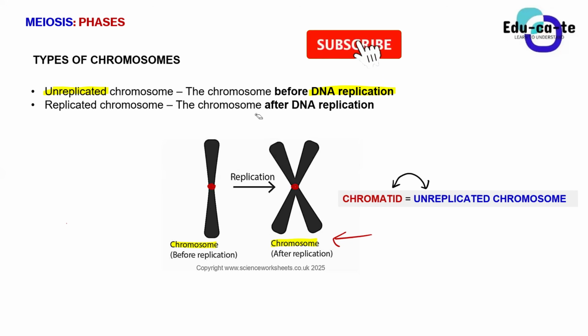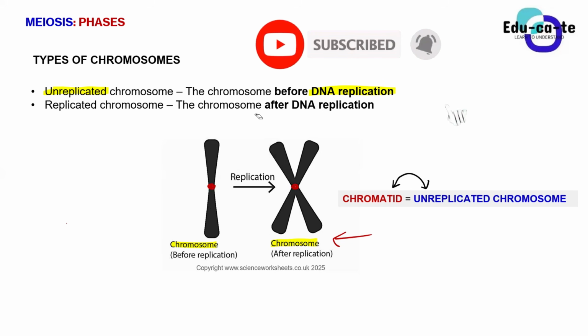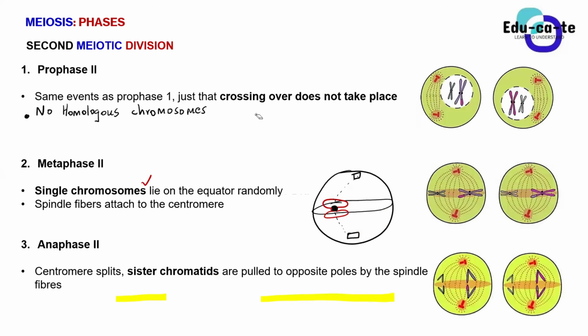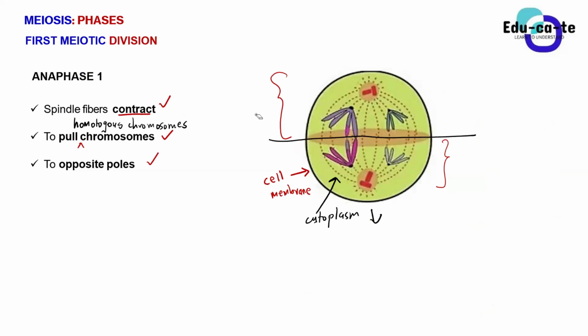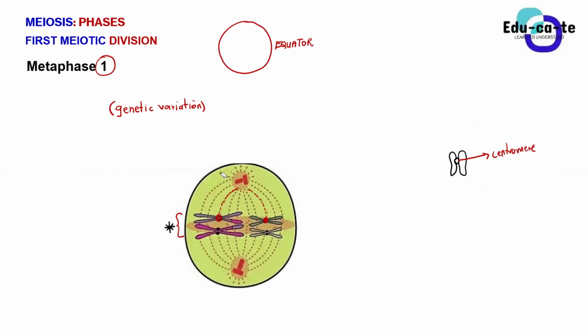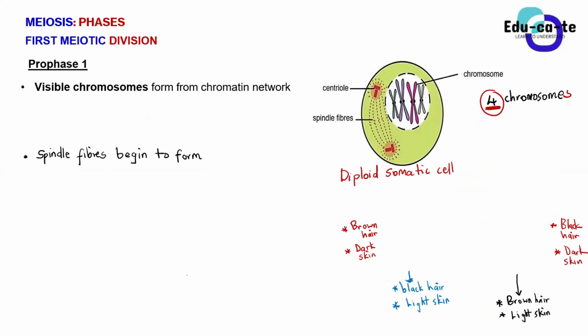Quite a big concept. But you learned this in grade 10, guys. So you guys now know that a chromatid can also be referred to as an unreplicated chromosome. But most of the times, when we're talking about a chromosome before anaphase 2, we are talking about the normal chromosome, the one with two chromatids. These are the normal chromosomes that you guys are used to, but they are known as replicated chromosomes.